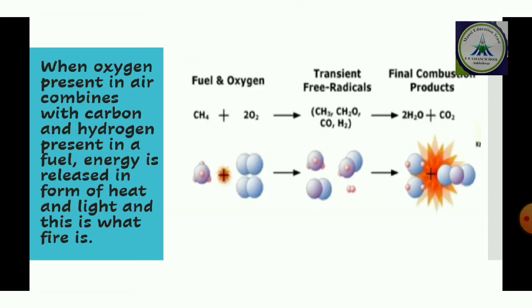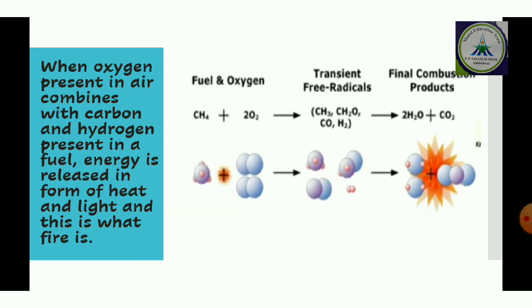When oxygen present in the air combines with carbon and hydrogen present in the fuel, energy is released in the form of heat and light, and this is what fire is.